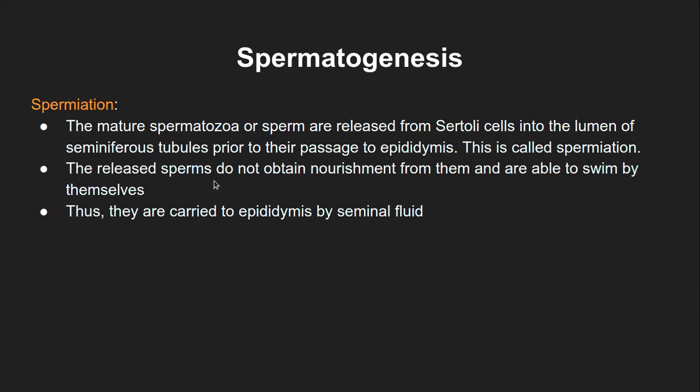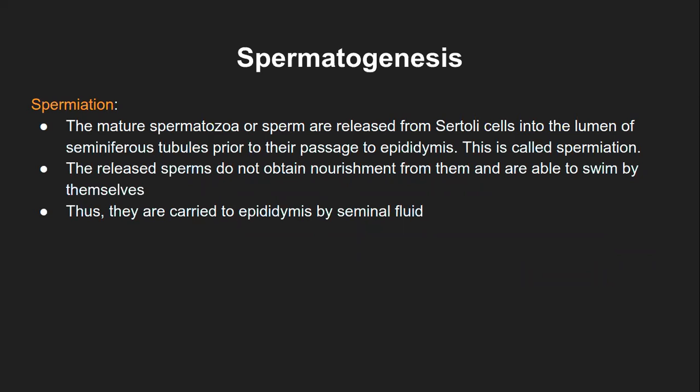Once they are released, they do not obtain nourishment from the Sertoli cells, because now they have less cytoplasm and ultimately less energy, since they have to conserve their energy for the fertilization process.